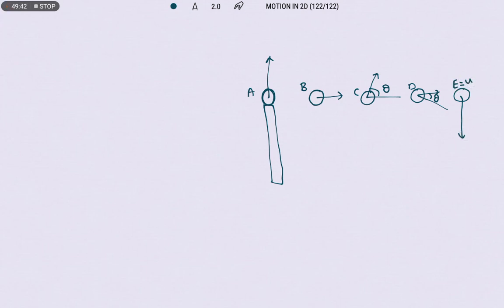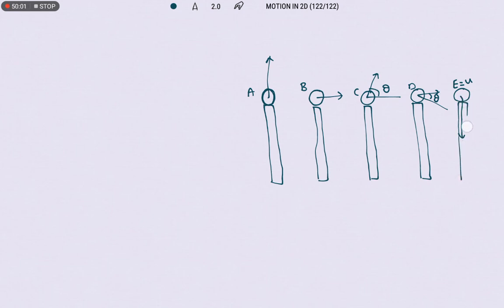So these are the 5 bodies we are projecting from the same height, with the same initial velocity.